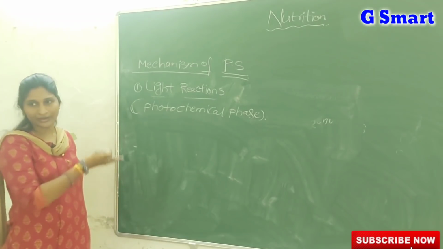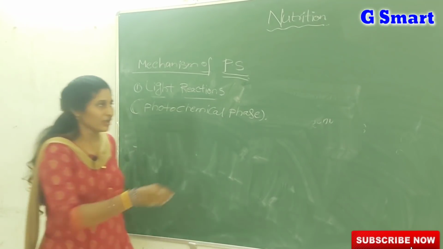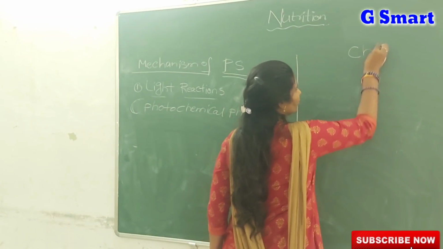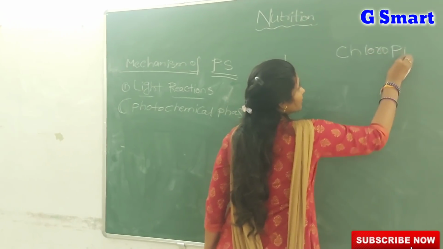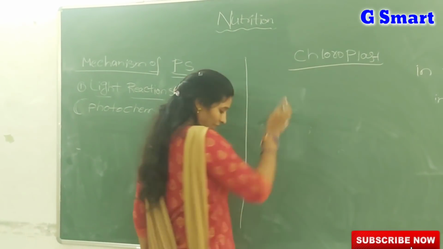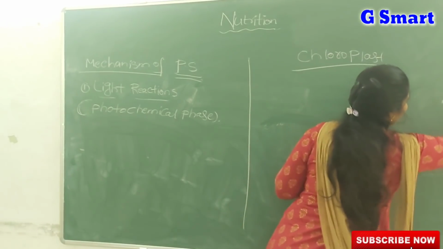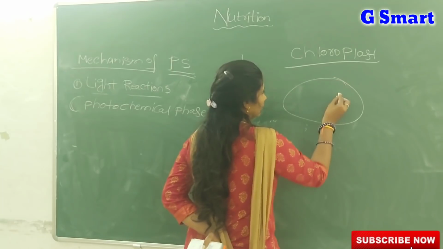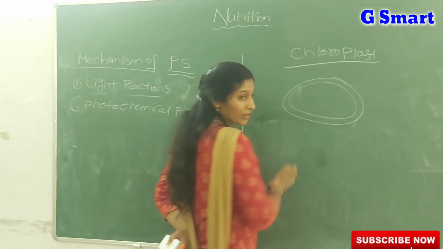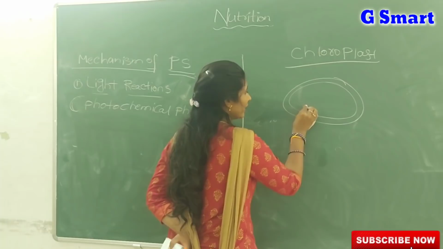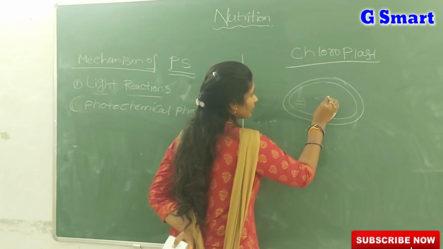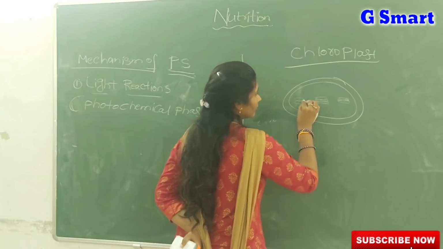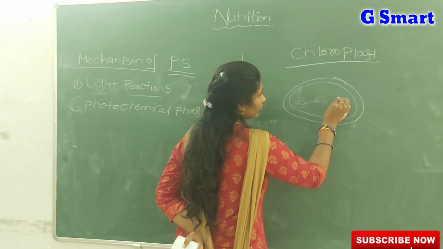Once we want to understand light and dark reactions, first of all we learn about the small cell organelle structure known as chloroplast. Maybe in 9th standard you already studied chloroplast. Briefly I will tell. Chloroplast is an oval structure made up of 3 membranes. Simply I will tell, we don't have much time.